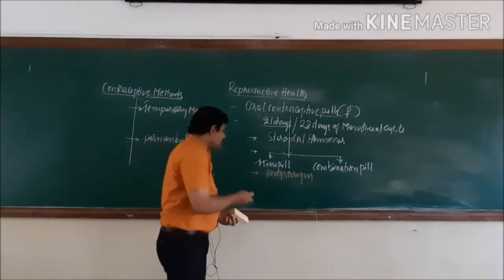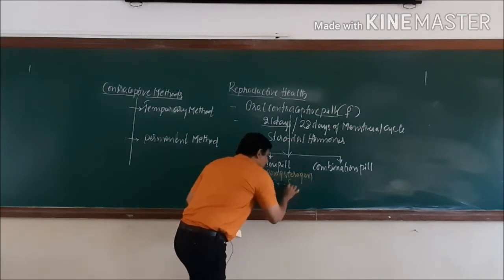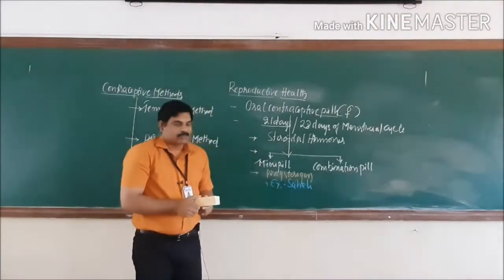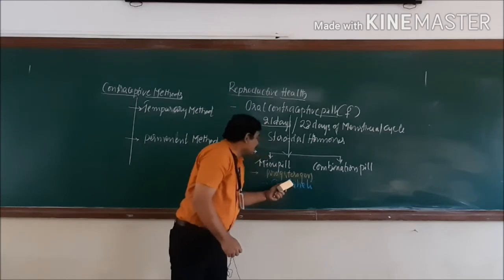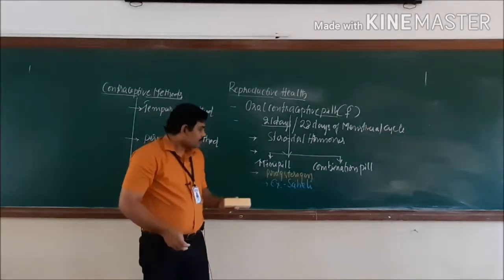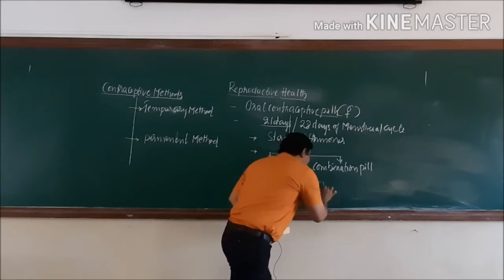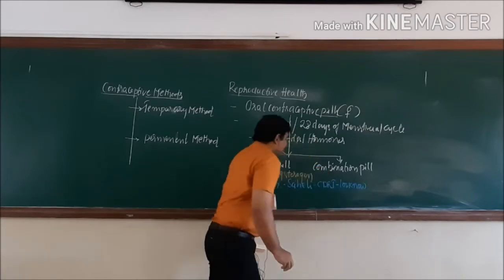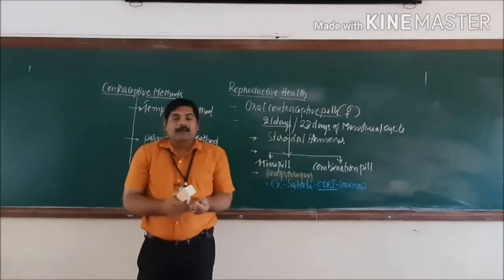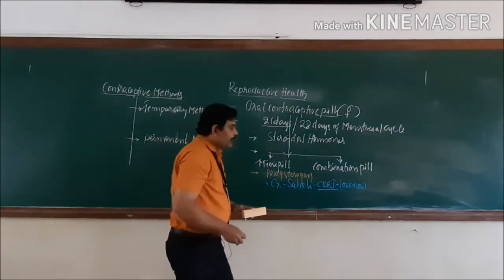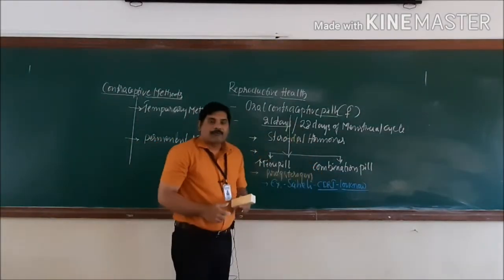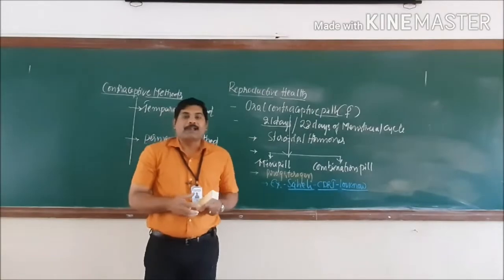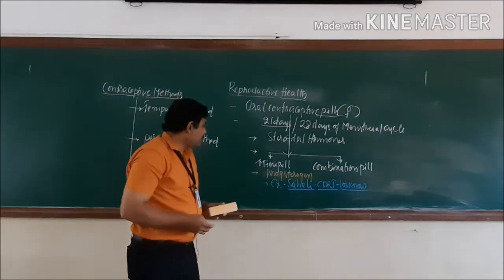The best example is Saheli, a contraceptive pill well known to all of us, which consists of the hormone progesterone. It was developed by CDRI, the Central Drug Research Institute, located in Lucknow city in Uttar Pradesh state. Saheli has a high contraceptive effectiveness. Nowadays, most people are using this one.